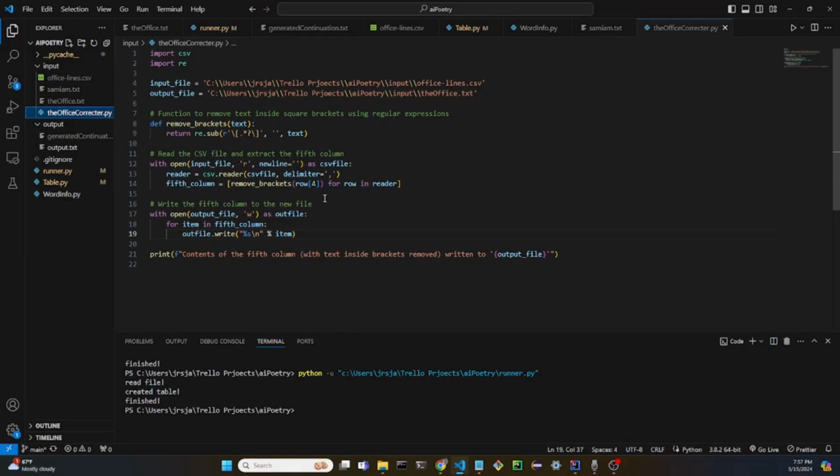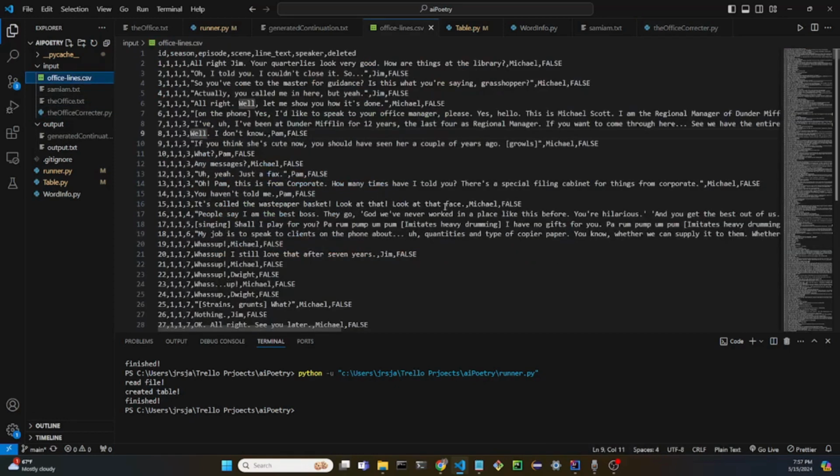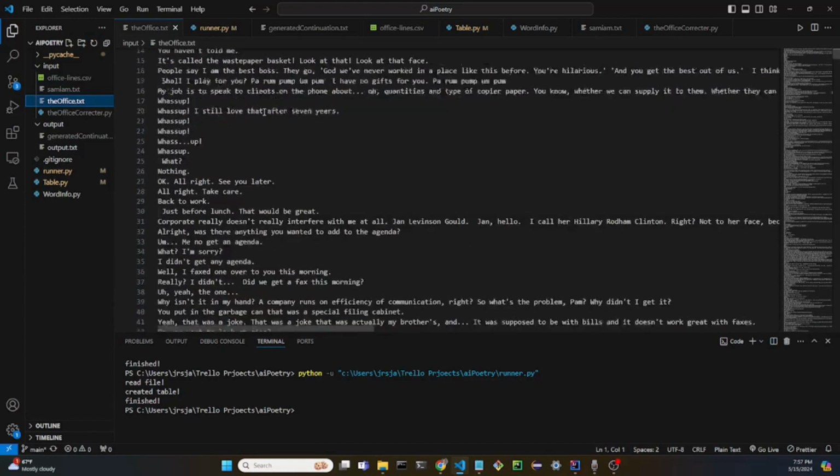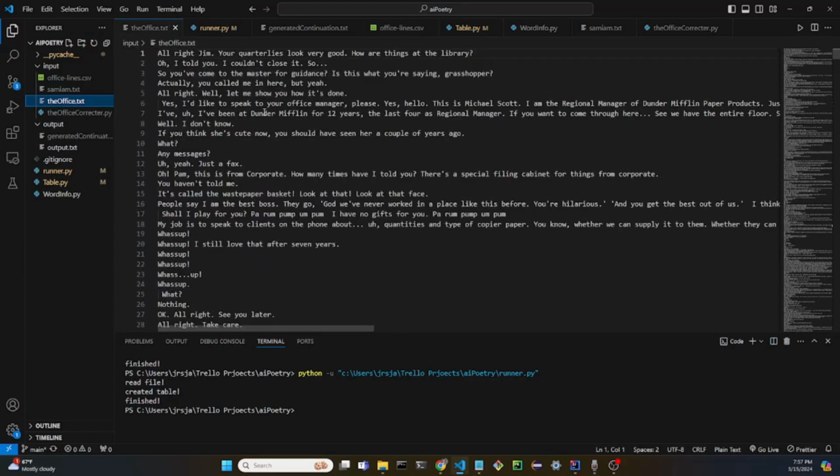It basically just goes through and extracts only the column of that CSV that has the text of what's been said. It also gets rid of everything in the brackets. So for example, growls, that's not an actual word that's been said. It's just kind of like there. So we get rid of that. Like imitates heavy drumming. We don't want that either. So that Python script will bring this CSV file into this text file with all the lines of all the scenes of The Office.